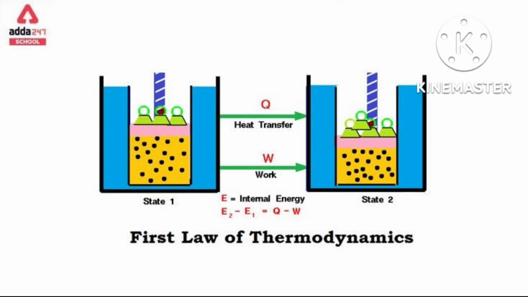Suppose the total volume of the gas is V1, and the pressure of the gas inside is P1. You can also write initial and final, from the beginning to the end. The meaning is the same, whether you consider V1, V2 or P1, P2. Now consider that the total volume of the gas is V1 and the pressure of the gas is P1.